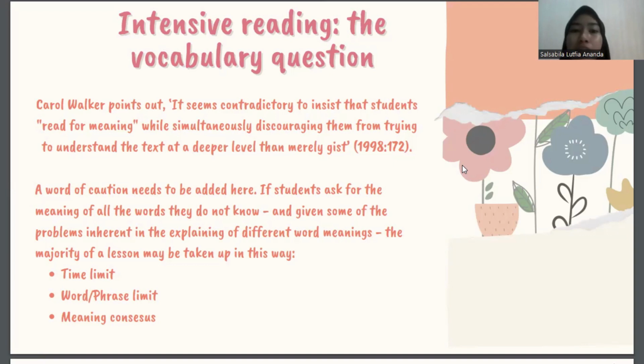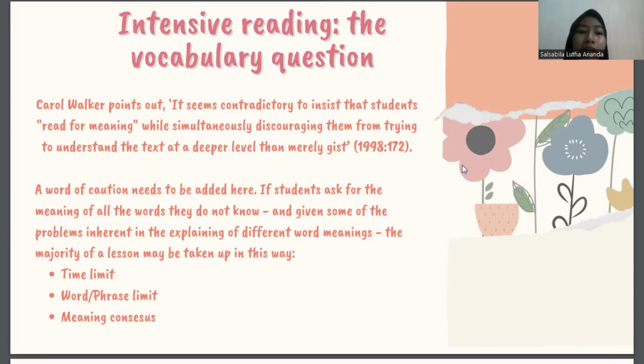A word of caution needs to be added here. If students ask for the meaning of all the words they don't know, given the problem inherent in explaining different words' meaning, the majority of the lesson may be taken up in this way. The first is that the teacher should give them a time limit.